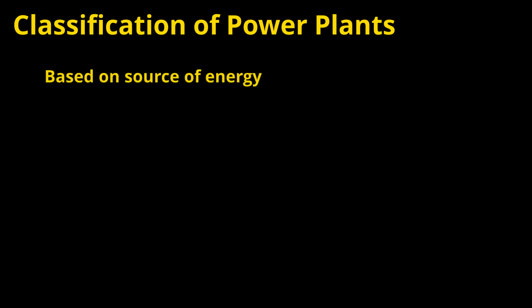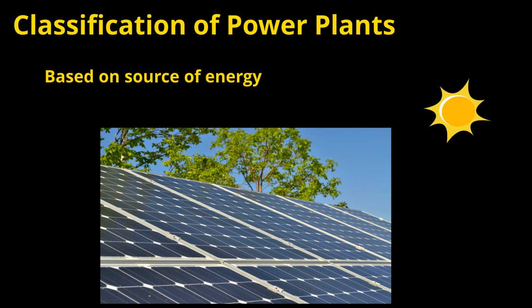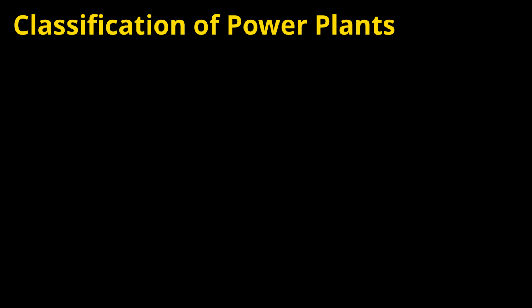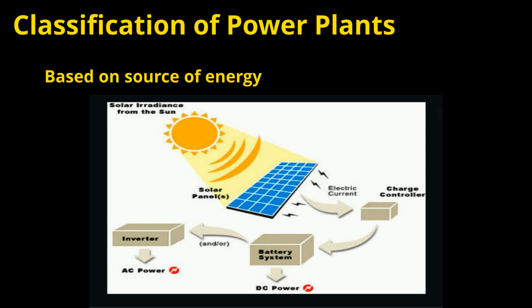The sun. We will discuss 3 to 4 important points here. The sun is the main source of solar energy. The main advantage here is that it is a renewable form of energy and can be placed at the distribution side, so the transmission losses can be reduced. And the main disadvantage here is that the power generation is not constant and widely depends upon the irradiance of sunlight. The sunlight's photon energy is converted into electrical energy.